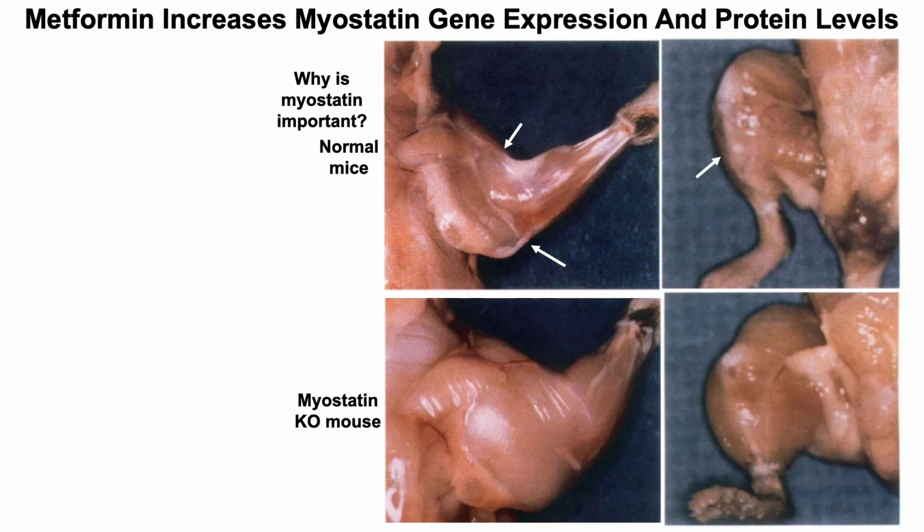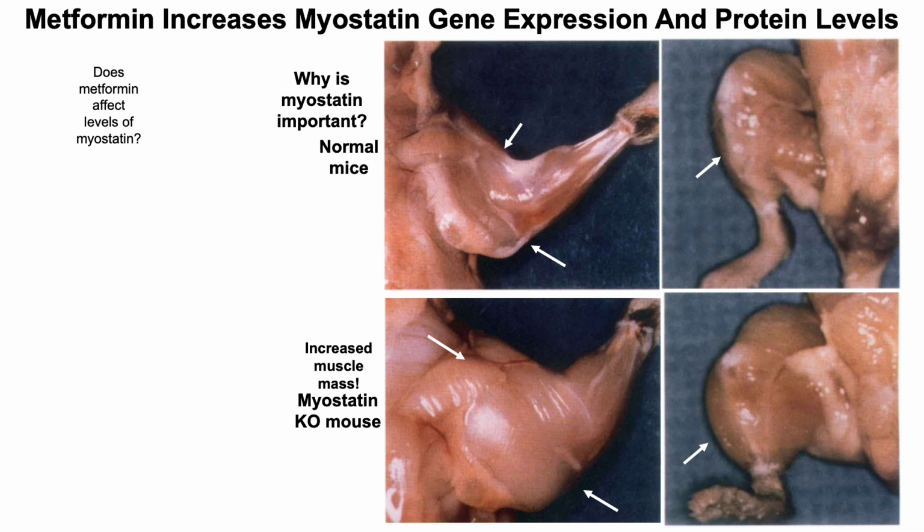So what happens when you knock out myostatin? So you delete the gene for myostatin and then the animals don't have detectable levels of myostatin. So here we can see dramatically increased muscle mass. So when the animals don't have myostatin, there is dramatically increased muscle mass in both the upper arm, as you can see on the left bottom panel, and in the leg in the right corner.